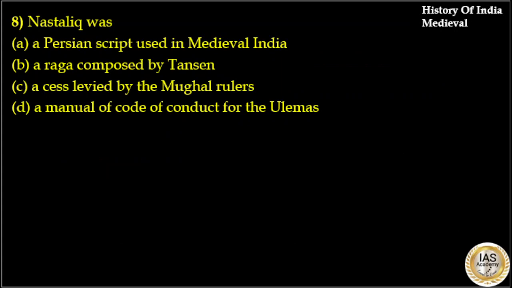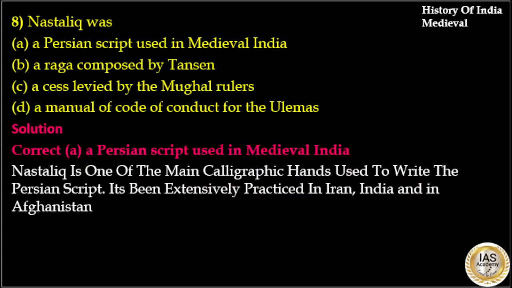Nastaliq was option A, a Persian script used in medieval India. Option B, a raga composed by Tansen. Option C, a cess levied by Mughal rulers. Option D, a manual of code of conduct for the ulama. Here the answer to this question is option A, a Persian script used in medieval India. Nastaliq is one of the main calligraphy hands used to write the Persian script. It has been extensively practiced in Iran, India and Afghanistan.